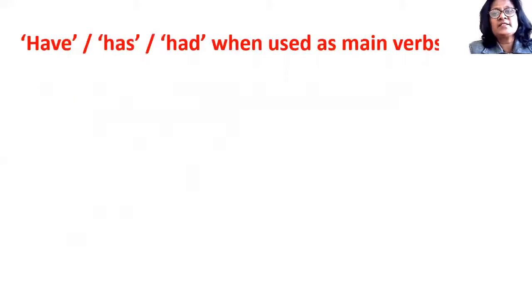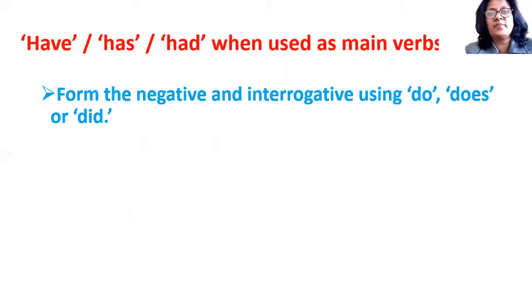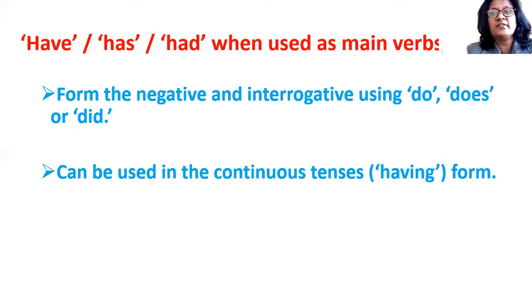Now when has, have and had is used as main verb, it forms negative and interrogative using do, does or did. So do not have, does not have, did not have. So has, have and had, they will also have their continuous form, like I have lunch or I am having lunch, I have bath in the morning or I am having bath in the morning. So in this way has and have, they also have continuous forms when they are used as main verbs.